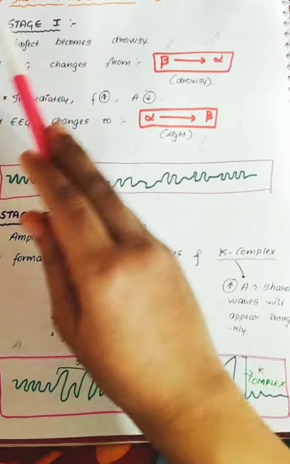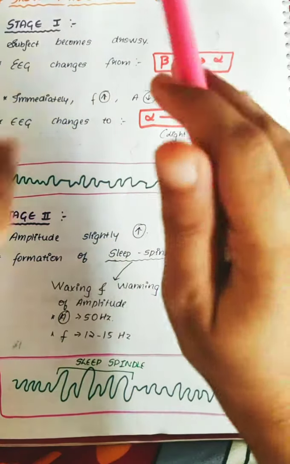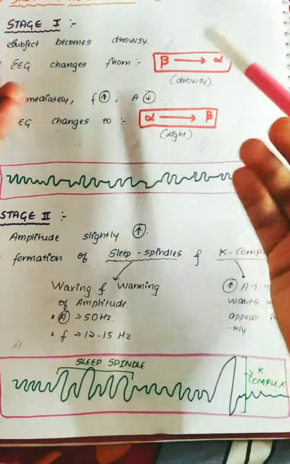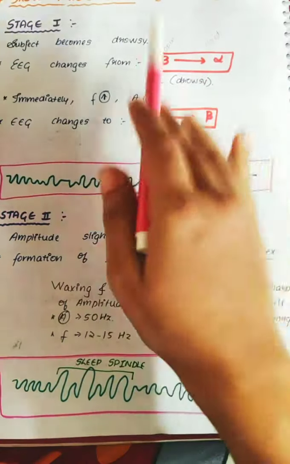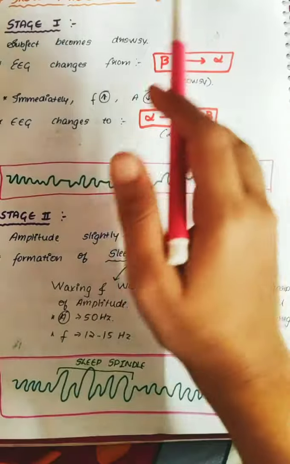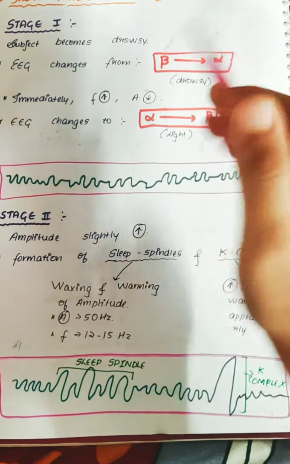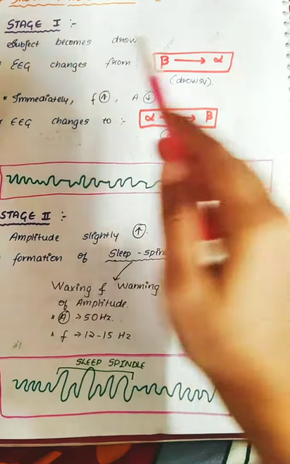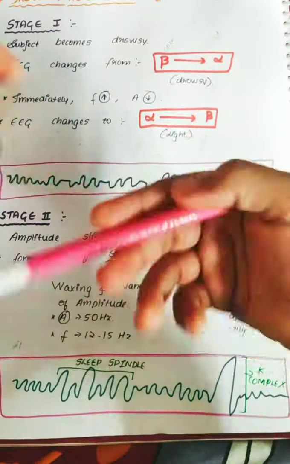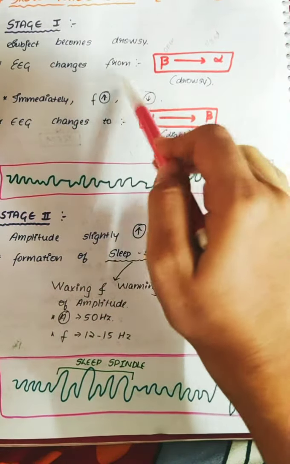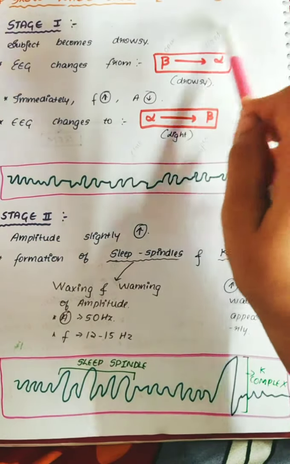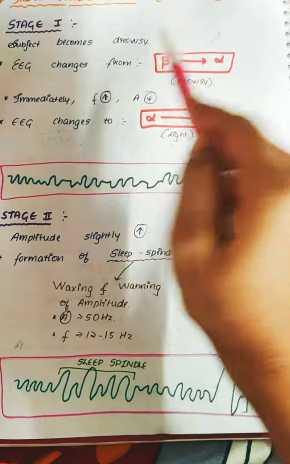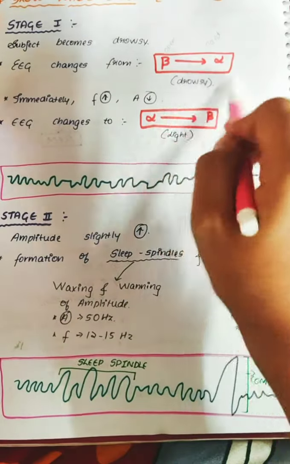In the first stage, the subject becomes drowsier. Whenever you sleep, you have to imagine this for yourself. First, the subject becomes drowsy. When you go to bed, you'll feel drowsy. You'll be opening your eyes and closing your eyes for some time, and this will take place in cycles. EEG changes from beta to alpha. Beta means your eyes will be open, alpha means your eyes will be closed. So your eyes will be opening, closing, opening, and you'll be in a drowsy state.